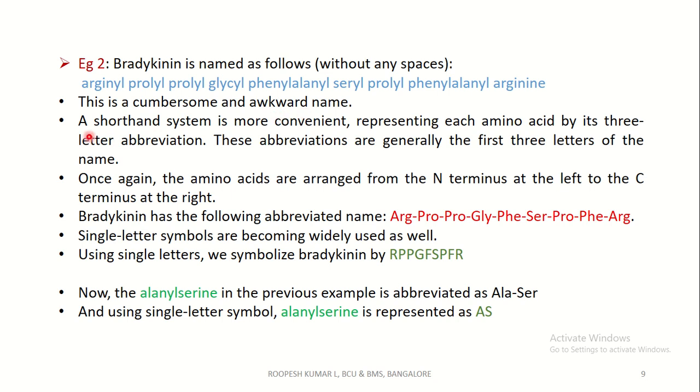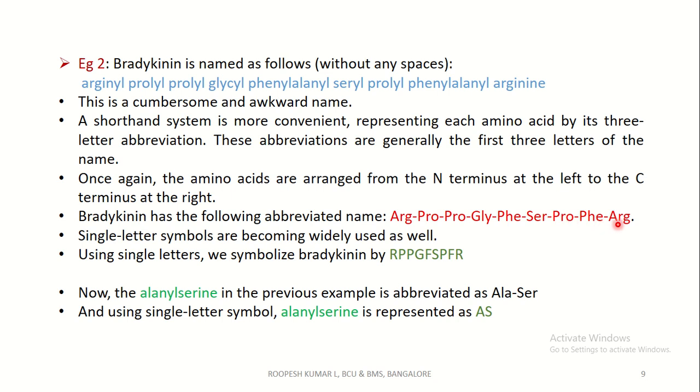So there is a shorthand system which is more convenient, representing each amino acid by a 3-letter abbreviation. These abbreviations are generally the first 3 letters of the amino acid. That is, bradykinin has the following abbreviated name: for arginine it's just ARG, for proline it's PRO, for glycine GLY, then phenylalanine, serine, proline, phenylalanine and arginine.